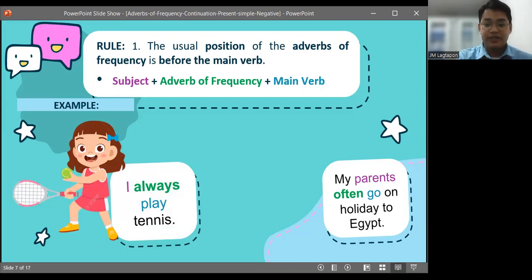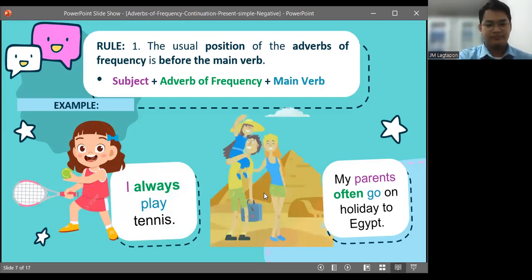So the girl in the picture is 100% playing tennis because the adverb of frequency used is always. Next is, my parents often go on holiday to Egypt. The parents in the picture are 70% going on holiday to Egypt because they use the adverb of frequency, which is often.